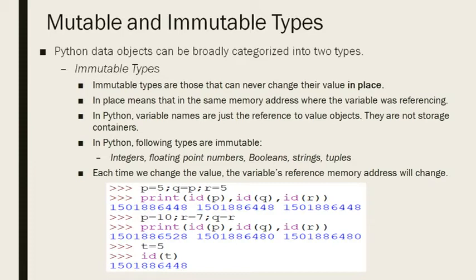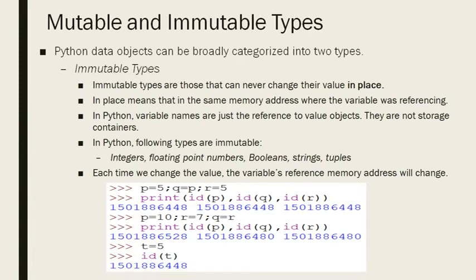The values may change if you try it in your system, depending upon your system, but the values will be the same. So it says that there are three variables p, q, r that are pointing to the same location where 5 is stored, because memory will be given to that value 5, not to the variables p, q and r. Clear?